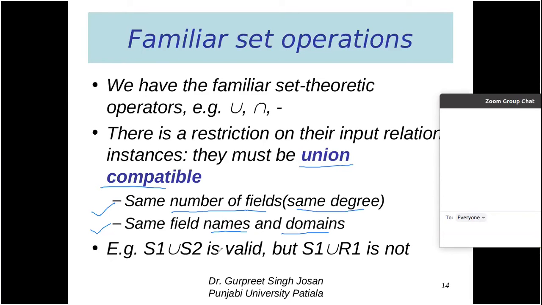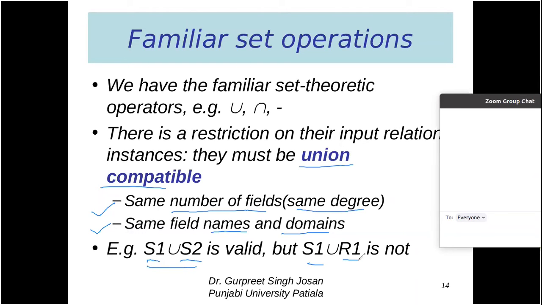Here S1 and S2 both have the same number of fields. S1 is a table containing information about sailors. S2 is also a table that contains information about sailors. Both have 4 columns, both have the same field names, and their domains are also the same. So that's why we can say that S1 and S2 are union compatible.